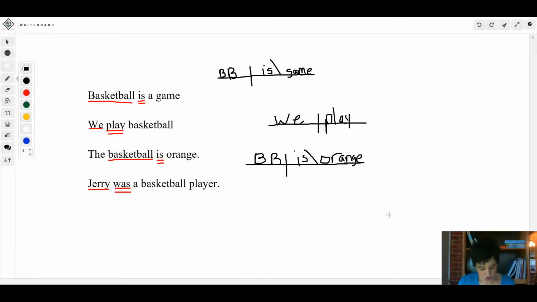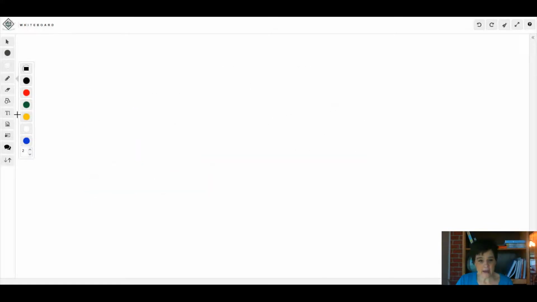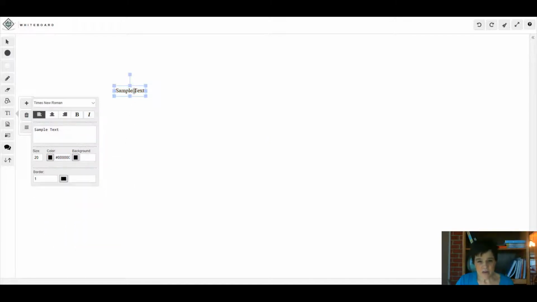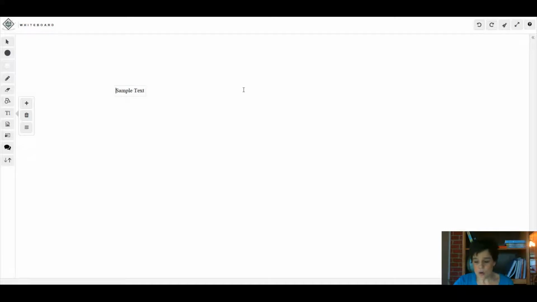Some verbs are sensory words. These include smell, taste, look, sound, and feel. So let me put a couple of things on the board right quick that will help clear this up.